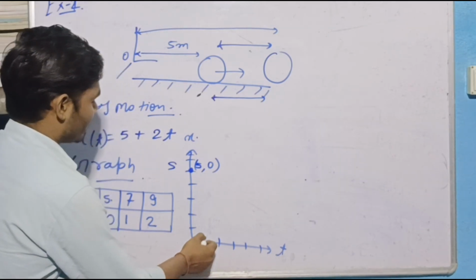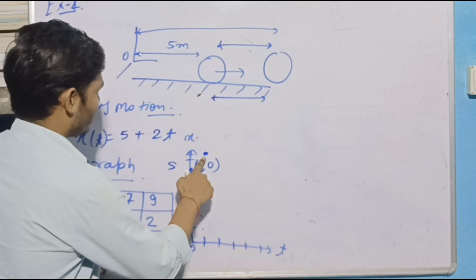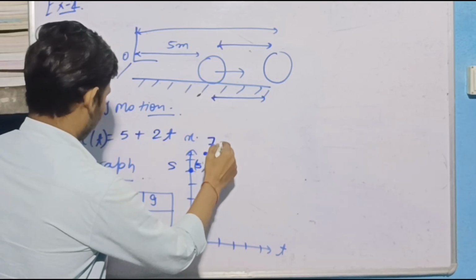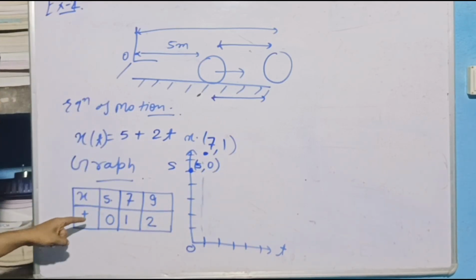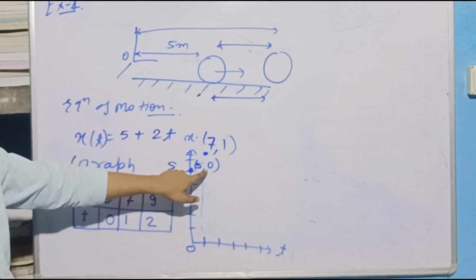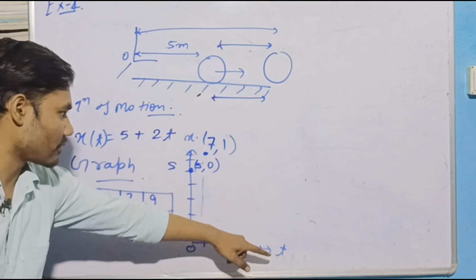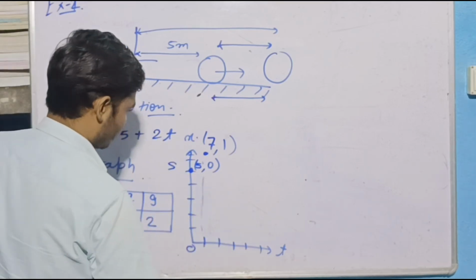So this is the 7, 1. Okay, I made a mistake here. I should write the x coordinate first and then the y coordinate. So this is your y coordinate, this is your x coordinate, xy. So I should write 0, 5 here.